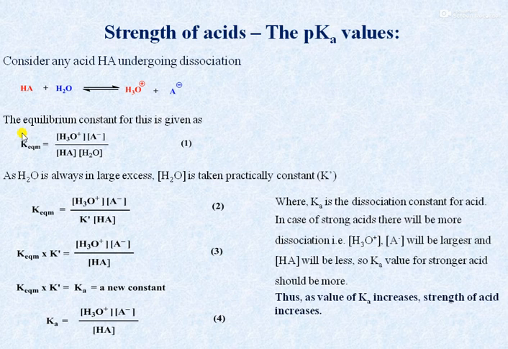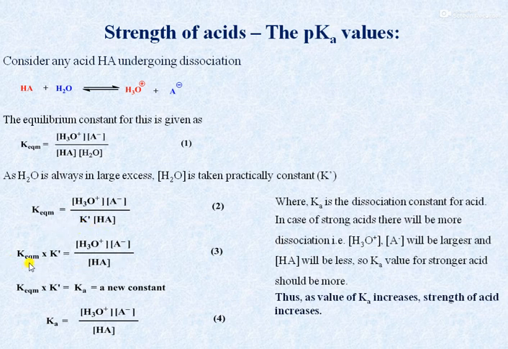And that's why if we consider equilibrium constant for this as follows: K equilibrium is equal to concentration of H3O plus into concentration of A minus divided by concentration of HA into concentration of water molecule. In a reaction mixture, water is always in large excess. That's why change in concentration of water is practically constant. We can take it as K dash, and therefore this equation can be revised as K equilibrium is equal to concentration of H3O plus into concentration of A minus divided by K dash into HA.